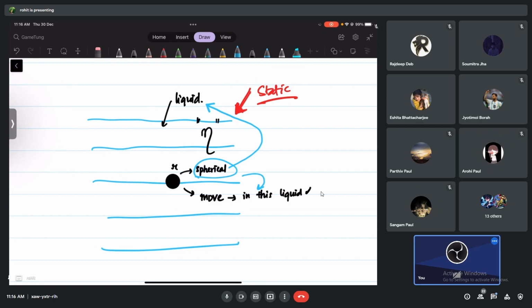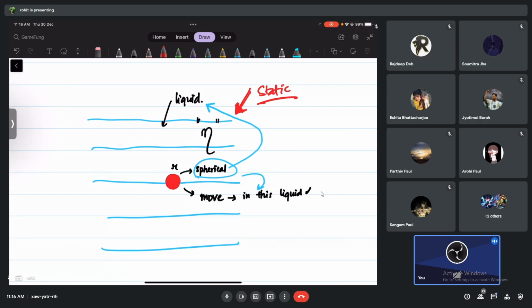And you can directly tell me easily, in which liquid do you think it is going to be easier for it to move? With less coefficient of viscosity. The liquid which has less coefficient of viscosity. Imagine this spherical body trying to move in water. Imagine this spherical body trying to move in honey, right? Obviously, it will be easier for it to move in water compared to honey, because honey is going to oppose it.